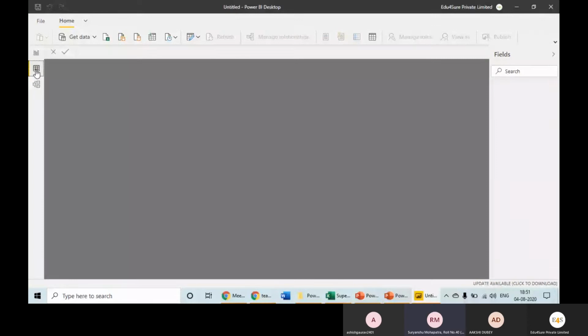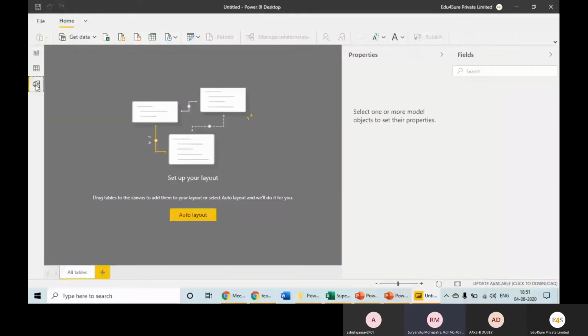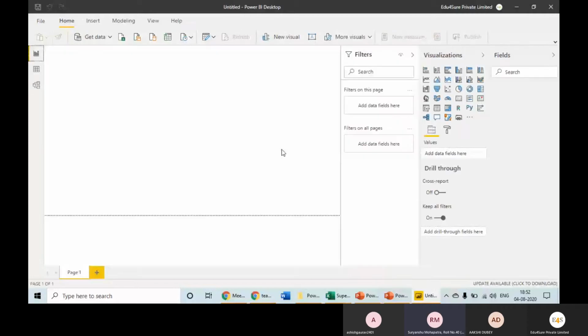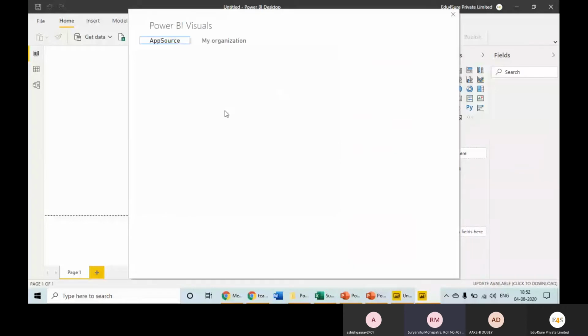This is data modeling, right? This data modeling section actually replaces VLOOKUP in Excel, okay? And this is the visualization section. These are the basic visuals, but can you ask me only these visuals? No. When you click on these three dots, you would be connected to the Microsoft library. So whenever any new visual is launched, it is launched in this library.